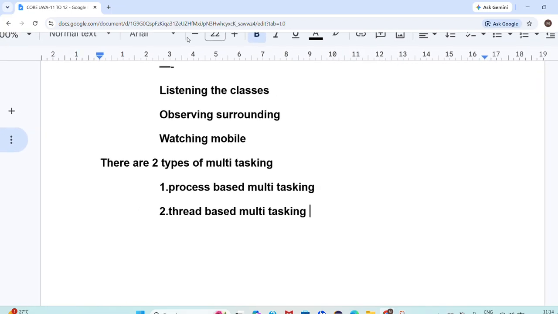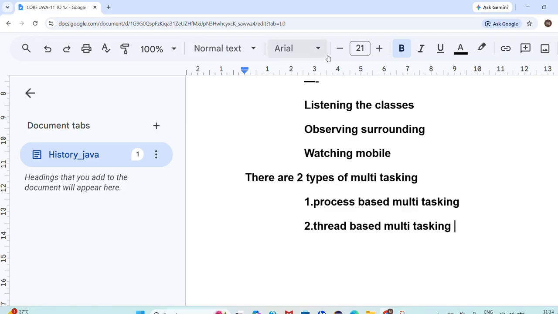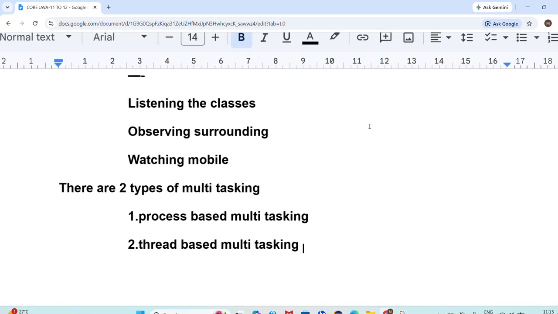Now try to understand what I am saying. Process based multitasking and thread based multitasking.